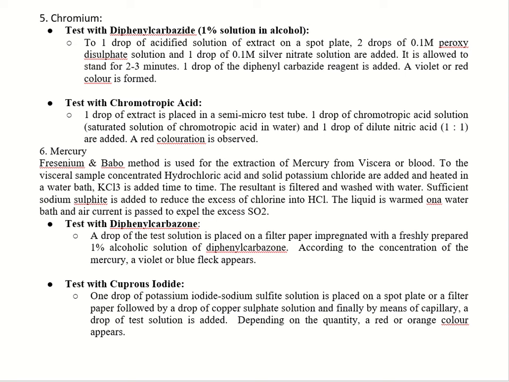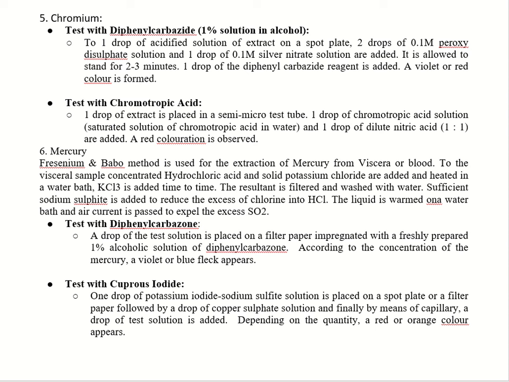For mercury, the extraction of mercury is done by Fresenius and Babo method. To the visceral mercury sample, concentrated HCl and solid potassium chloride are added and these are heated in a water bath. KClO3 is added from time to time and the resultant is filtered and washed with water. Sodium sulfite is added to reduce the excess of chlorine into HCl. The liquid is warmed on a water bath and air current is passed to expel the excess of SO2.